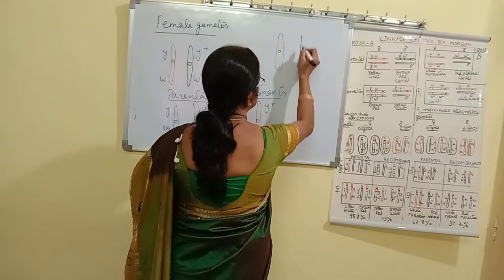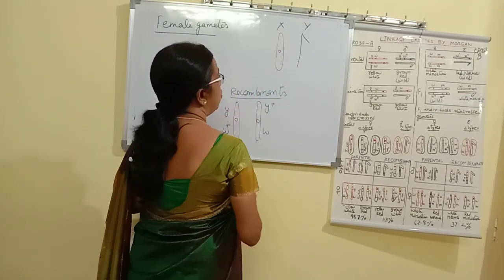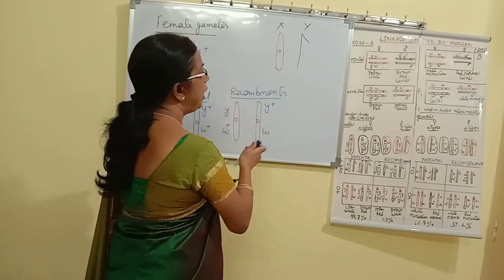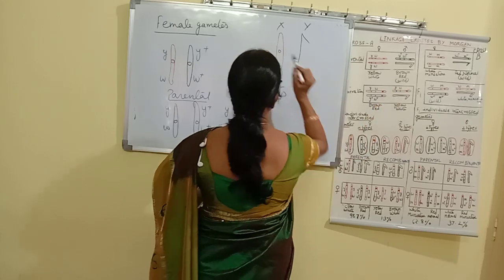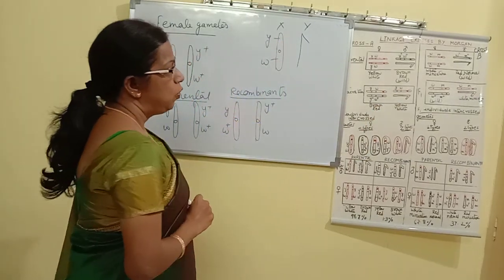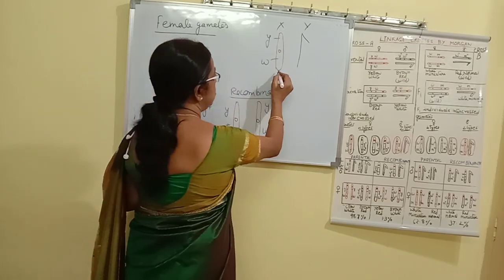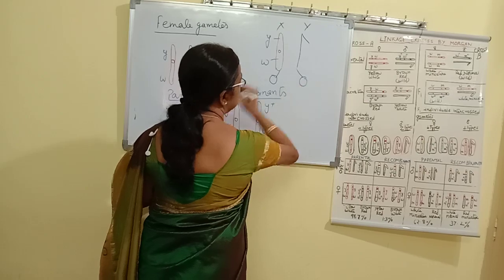Suppose this is the X chromosome and this is the Y chromosome. The X chromosome will have the genes. This F1 you have to observe, students. F1 you have to see. So here Y and W are present. This X chromosome will give one gamete, and this Y chromosome will give another gamete.